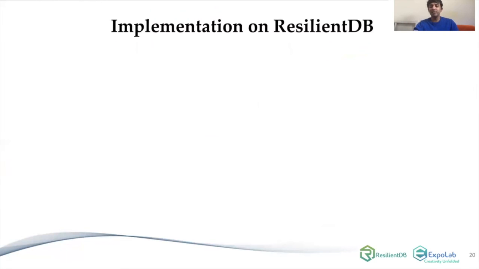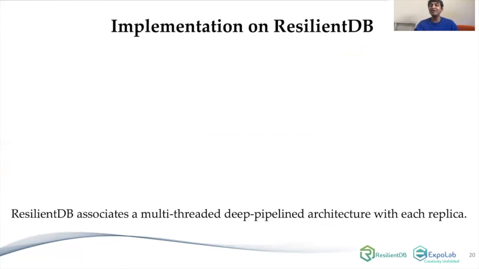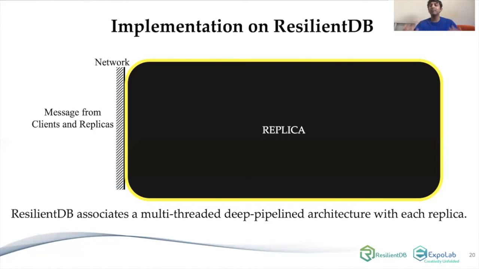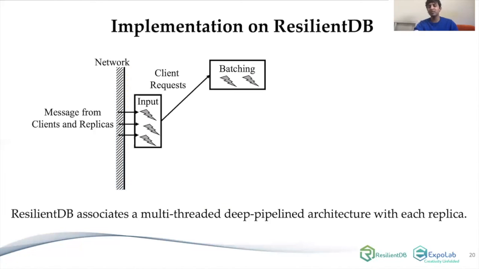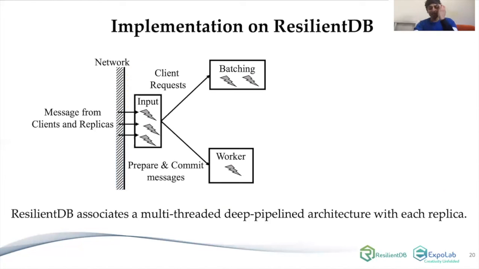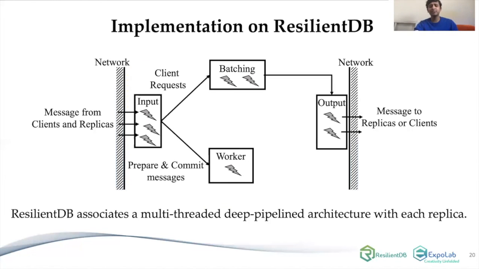So why ResilientDB? Because ResilientDB provides a multi-threaded, deep pipeline architecture within each replica. Specifically, if we look at each replica as a black box implemented on ResilientDB, there's a network through which all the messages come. And then ResilientDB provides a lot of threads to parallelize the task of consensus. For example, any incoming messages from the network are handled by input threads. If there are client requests, then they are handled by batching threads. If there are incoming prepare messages, then they will be handled by worker threads. And it is possible some messages need to be sent to the network, so we have output threads for doing that. And some messages need to be executed. For that, we have an execution thread.